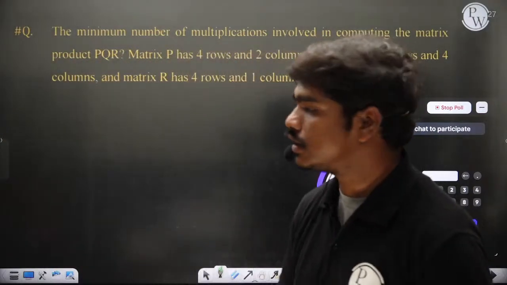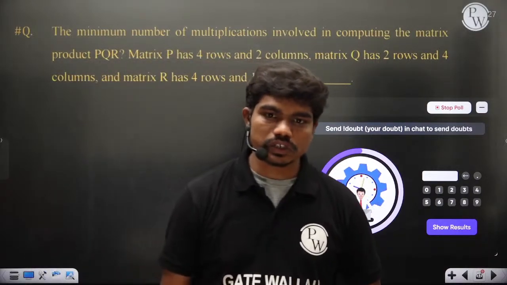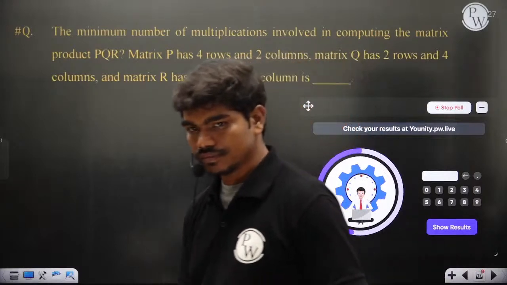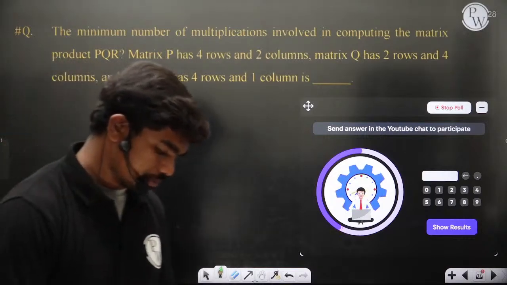Come on, quick. 1 cannot be the index, because if A to the power 1 equals 0, then A is 0 by default. Then A is directly a null matrix, not necessarily nilpotent.